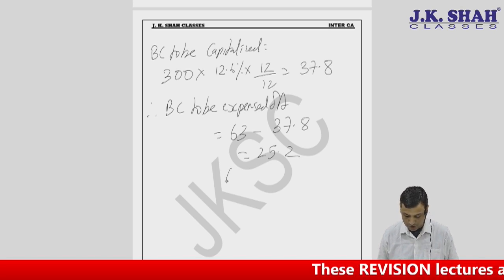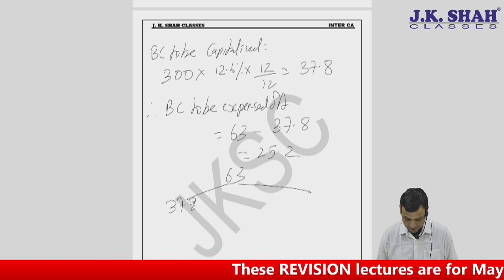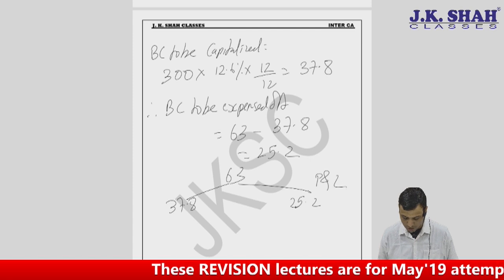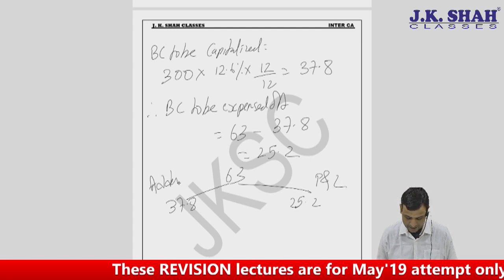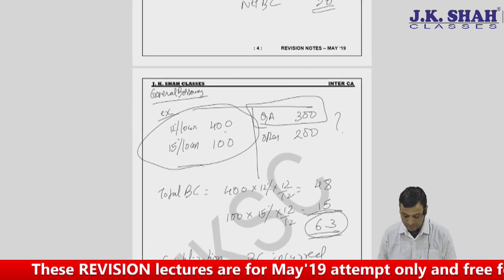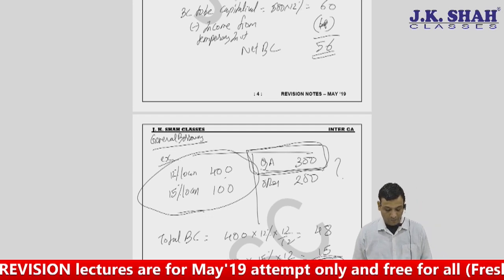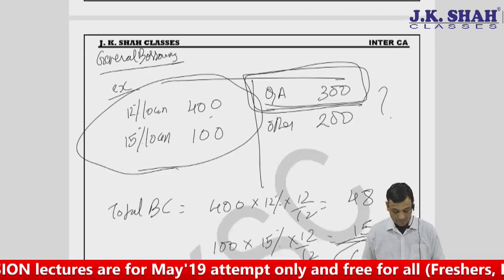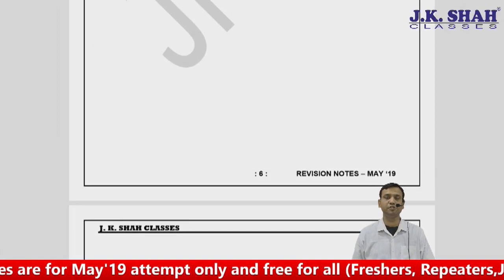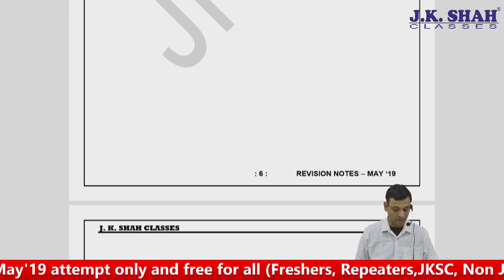So the total borrowing cost of 63 is split into two parts: 37.8 will be added to the cost of the asset, and 25.2 will be charged to profit and loss account. This will be added to the fixed asset, this qualifying asset. But if you are buying any asset which is ready for its use immediately, then it is not a qualifying asset. Then it will come under others.